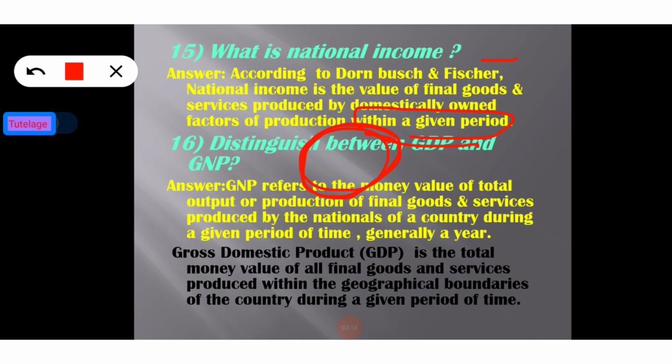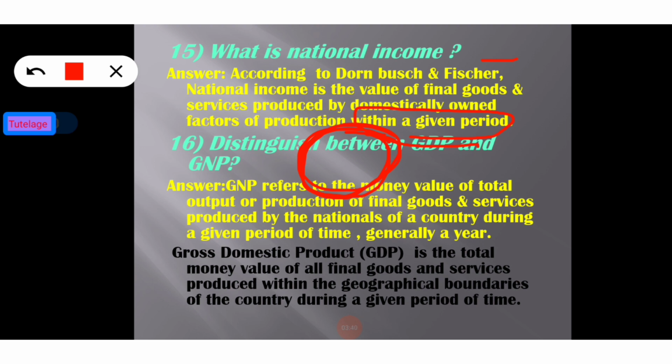So according to the economists Dornbusch and Fischer, national income is the total value of final goods and services, not the intermediate goods and services. The value of final goods and services produced by domestically owned factors of production within a given period of time is known as national income.